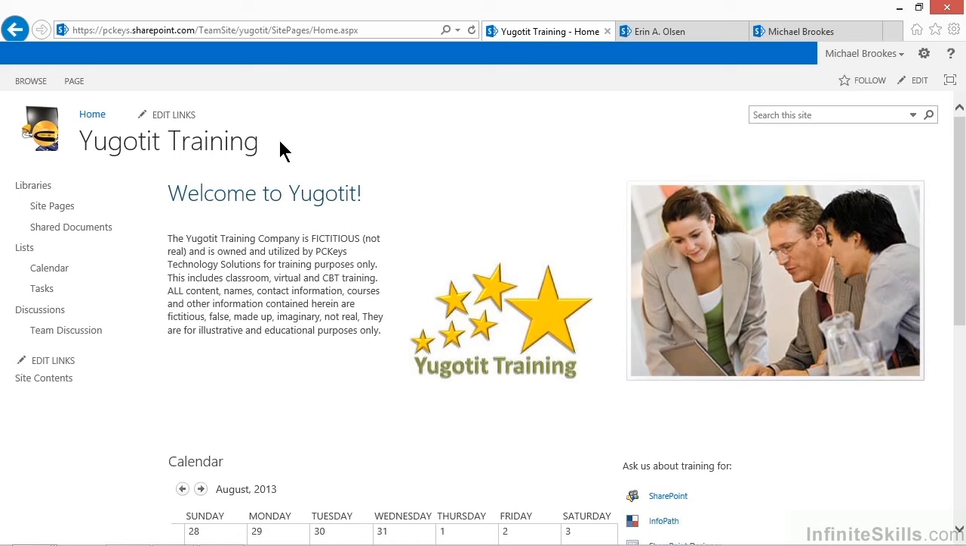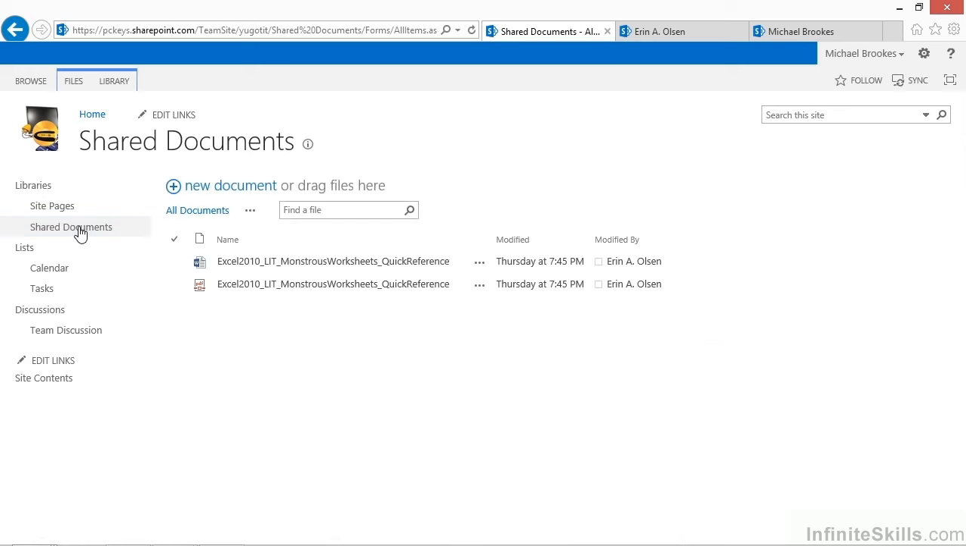Now, there are several ways to follow someone, and I actually have several pages open here within SharePoint just to make it a little faster to get around. First of all, in our You Got It training site, if we go into any one of our lists and libraries like shared documents, we may find something that interests us. In this case, it's not a person, it's actually a document.